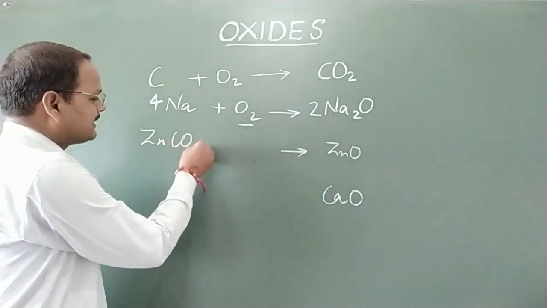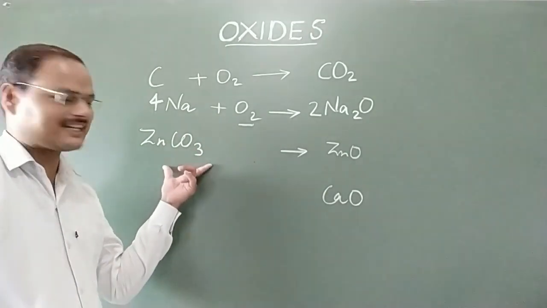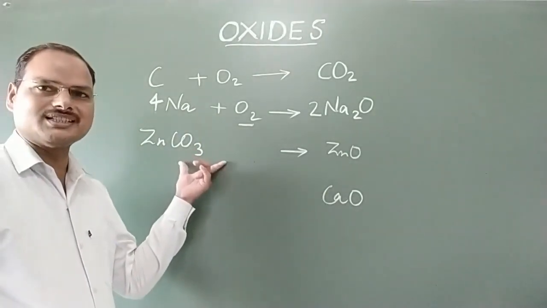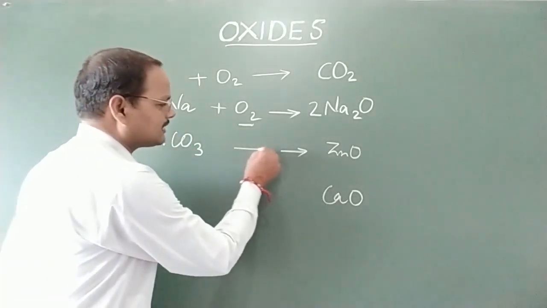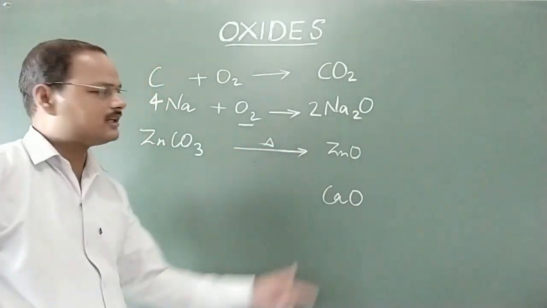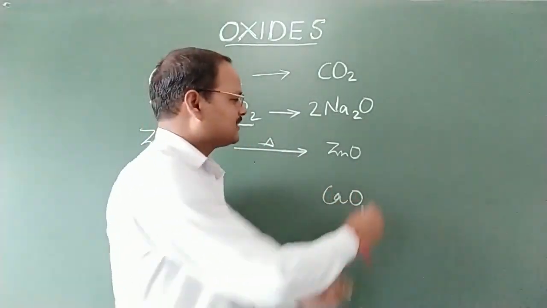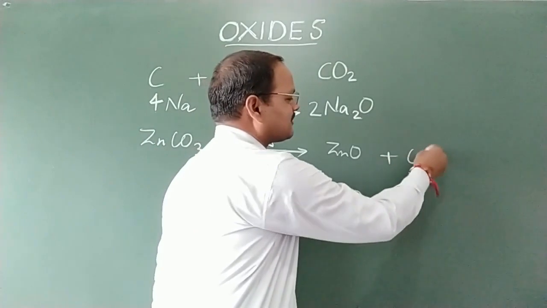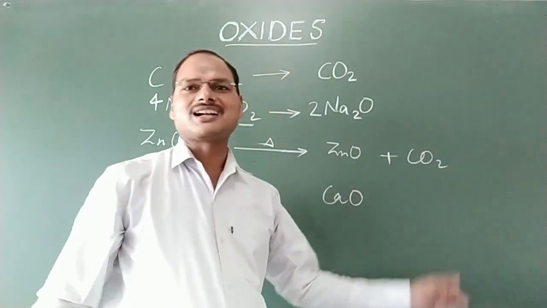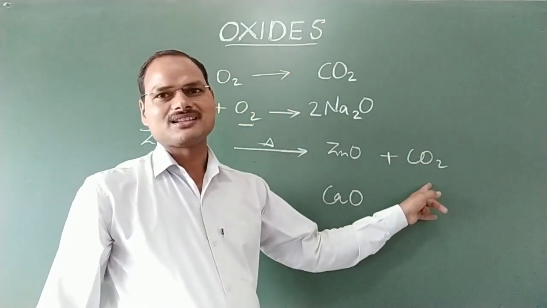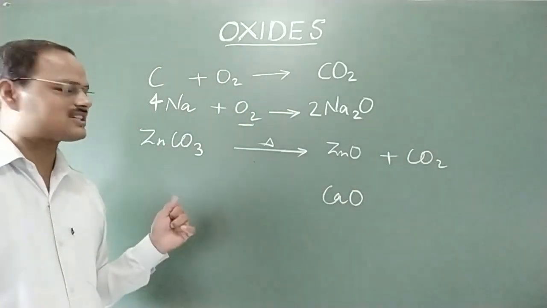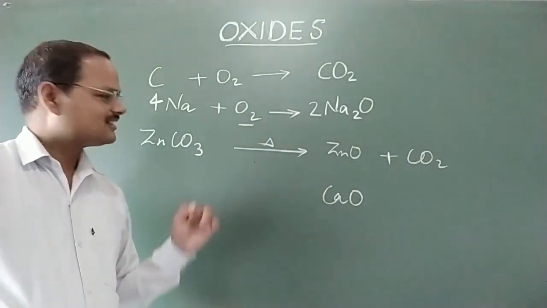It means we can heat zinc carbonate, ZnCO3, and it will decompose to give zinc oxide as well as one more compound, that is carbon dioxide. Let us check whether this reaction is balanced or not.